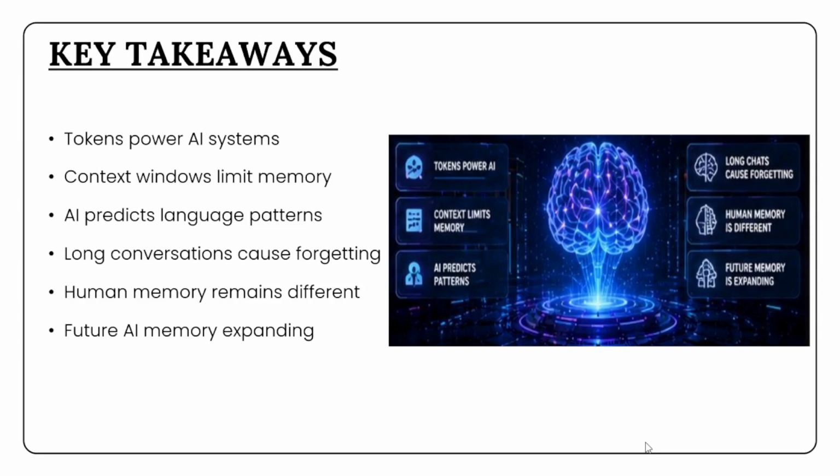Most importantly, we compared artificial memory with human memory and understood why current AI systems still operate very differently from biological brains. We also explored how larger context windows and external memory systems are helping AI evolve toward more capable long-term reasoning systems. As artificial intelligence continues advancing rapidly, understanding tokens, context windows, and AI memory will become increasingly valuable for developers, creators, researchers, and anyone interested in the future of intelligent systems.